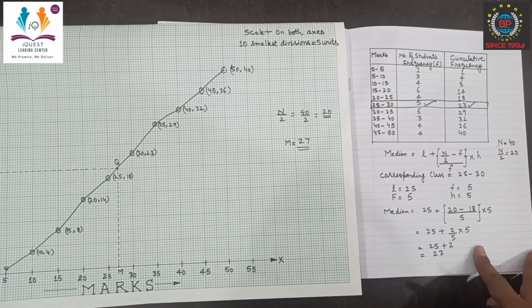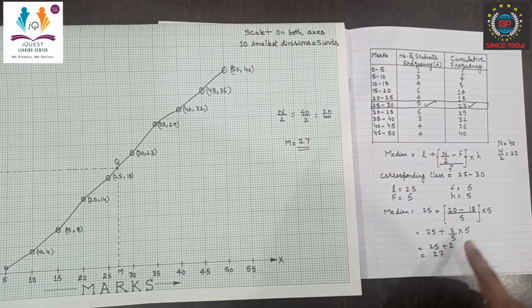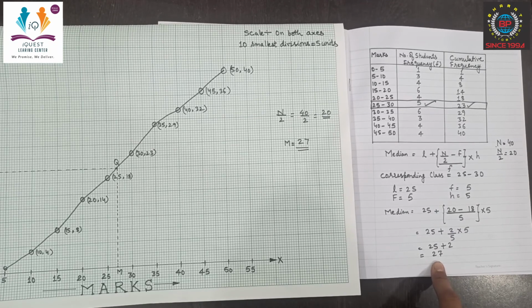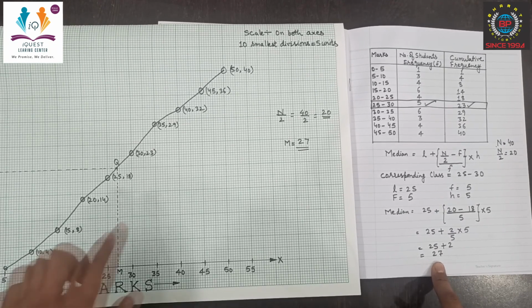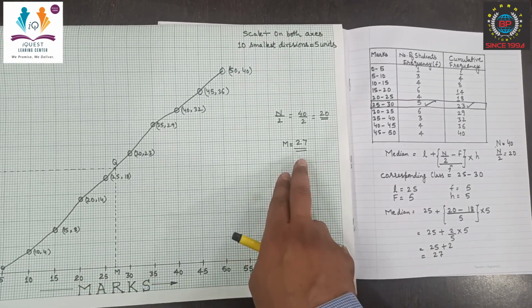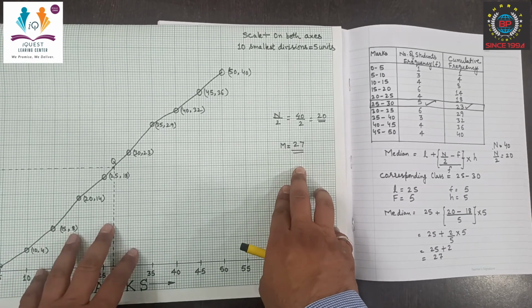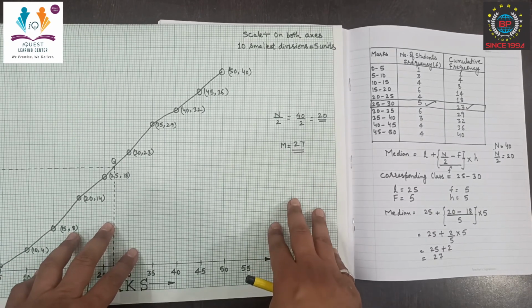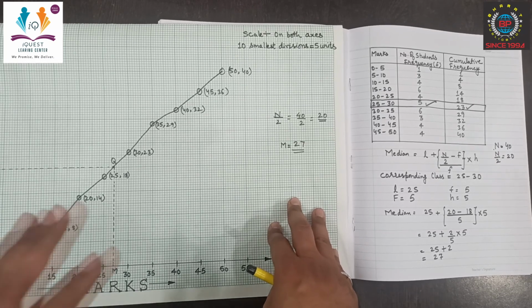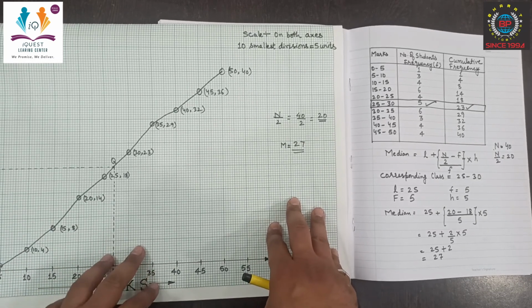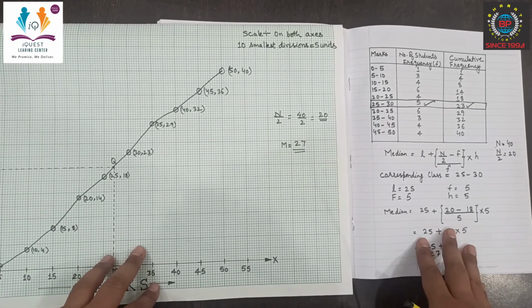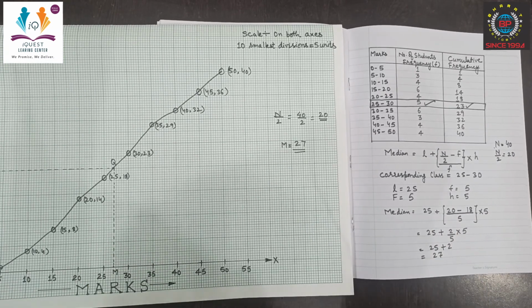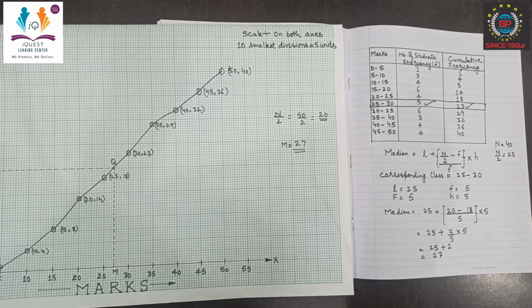After substituting the values, finally we get our median, that is equal to 27, which is similar to the median we obtained from the graph. So we can say that our median is verified by the calculation also. The result of our activity is that the median of the given graph is 27.